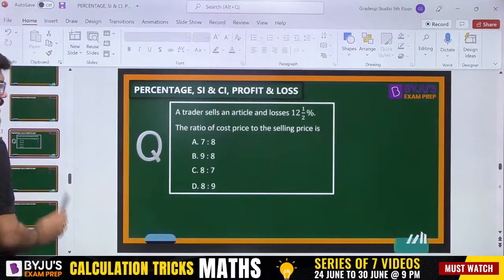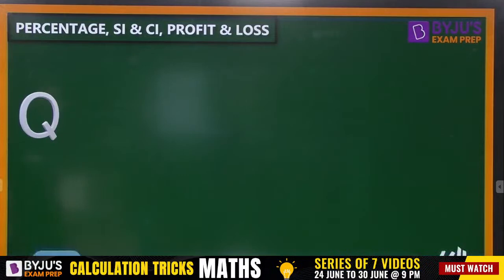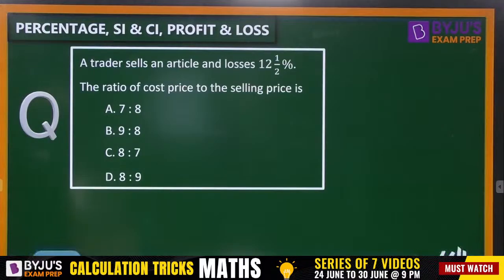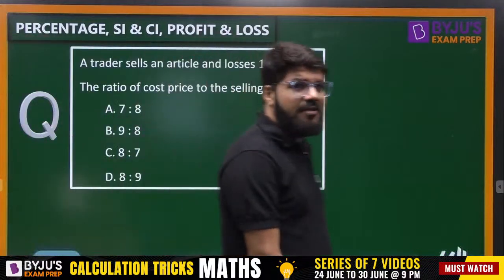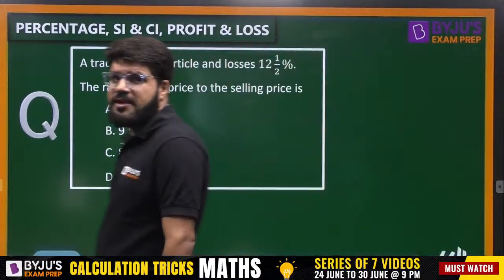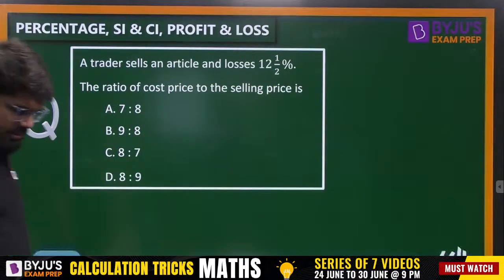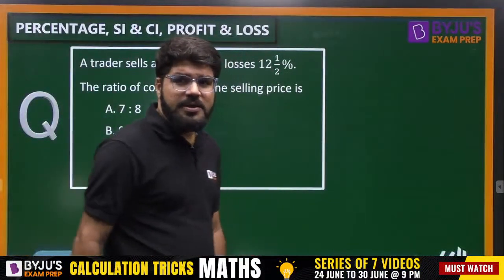Let's move ahead to a question now based on profit and loss as well. The next question is ready for you. A trader sells an article and loses 12.5%. What is the ratio of the cost price to the selling price?